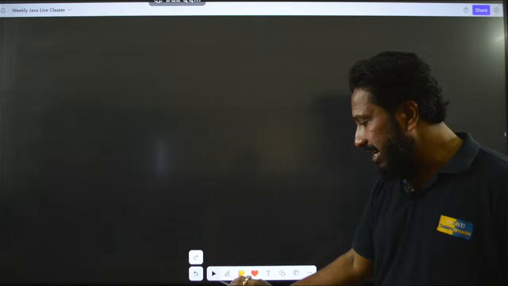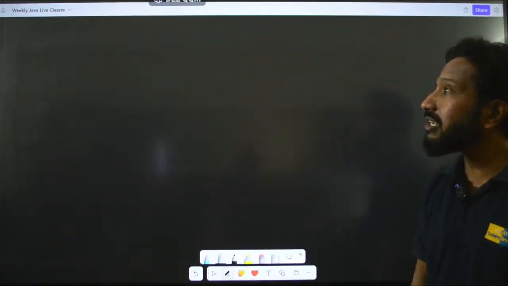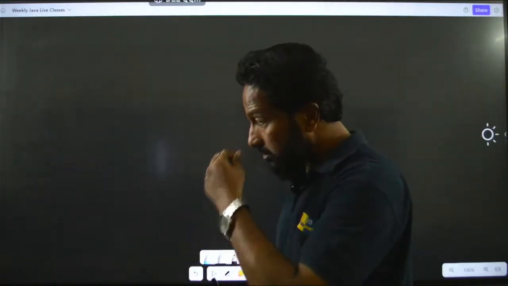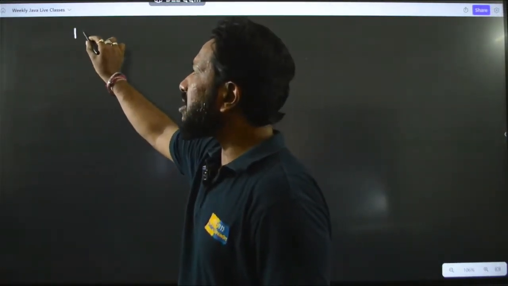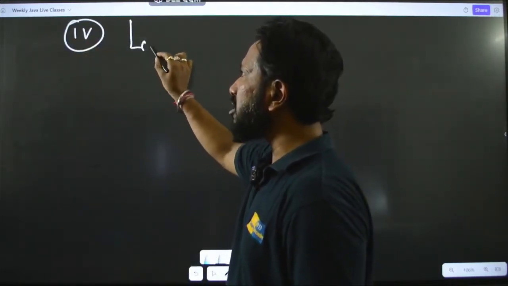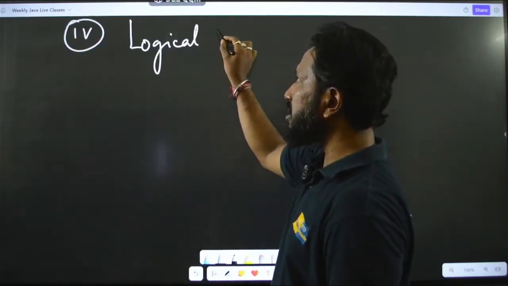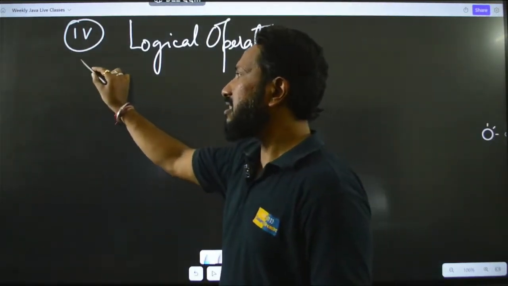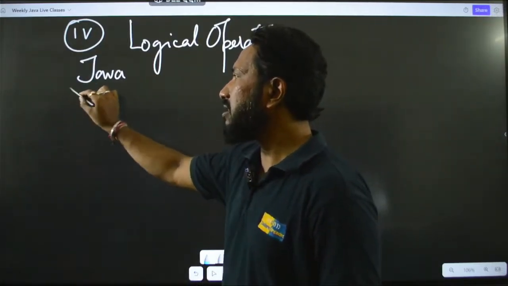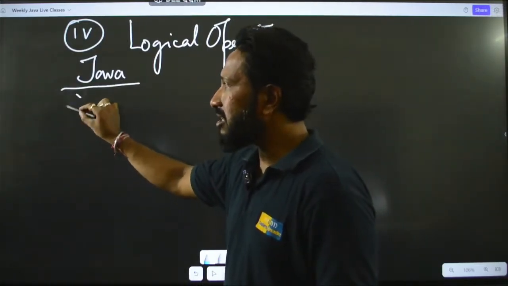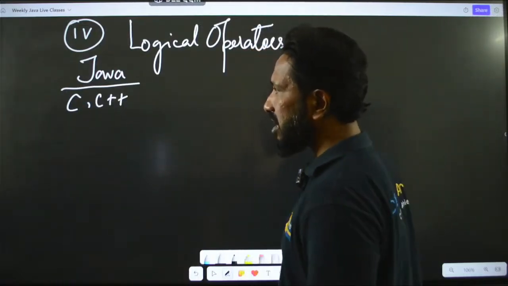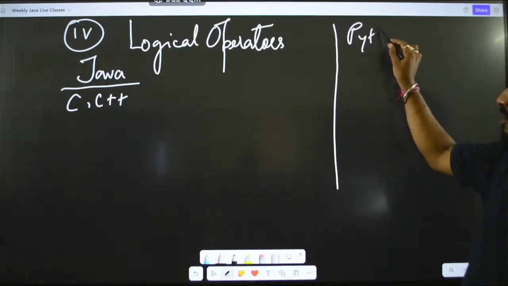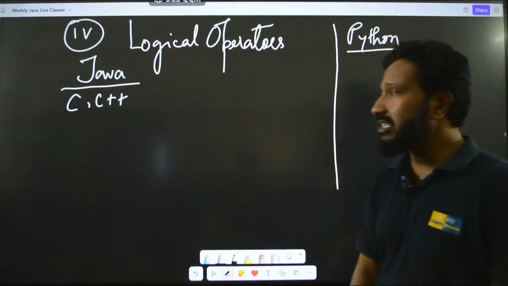So I said we will be taking up the unary, the logical, and the bitwise operators, right? So let's do it. The first one, or let me write 4, the fourth one will go with logical operators. Guys, right now we are learning this in Java, and you can say these are similar in C and C++ as well. But if you are talking about Python, the logical operators are a little bit different. We are not focusing on that, but I will just give you the syntax.